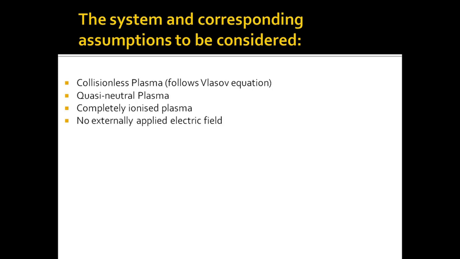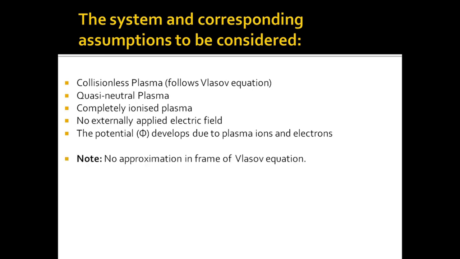In solving the equation, we assume that we have not applied any external electric field. And so, the potential phi that is present purely comes from plasma. It is developed due to plasma ions and electrons. And we are working in the frame of the Vlasov equation. That is, we start our work of solving the nonlinear equation starting from the Vlasov equation.